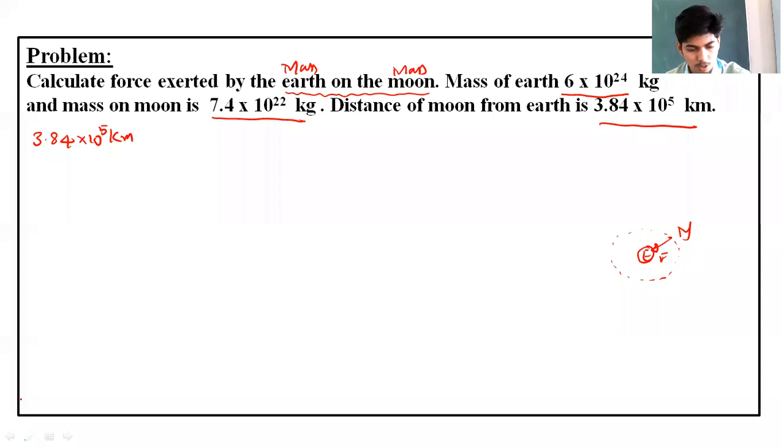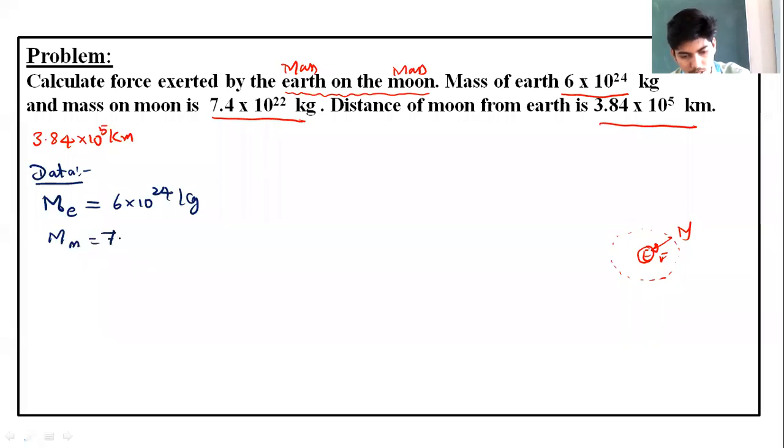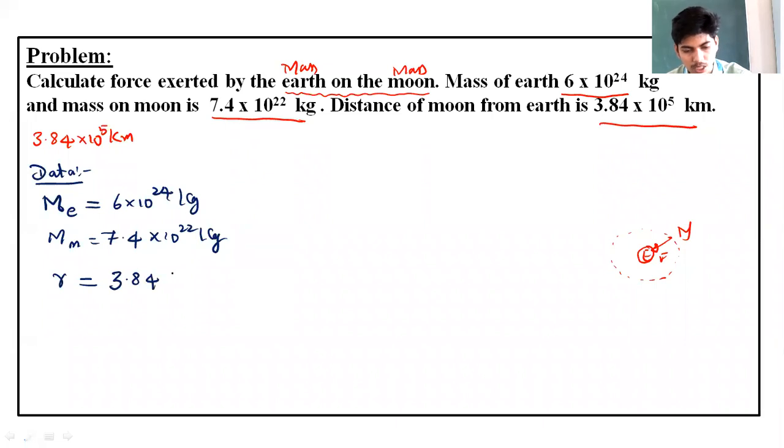So, to solve this problem, we'll write the data first. In the data, we are given the mass of the Earth. We'll write mass of the Earth as ME. Mass of the Earth is 6 into 10 to the power of 24 kg. Mass of Moon is given as 7.4 into 10 to the power of 22 kg. This is the mass of the Moon. Also, we are given the distance of Moon from the Earth, which is 3.84 into 10 to the power of 5 kilometer.